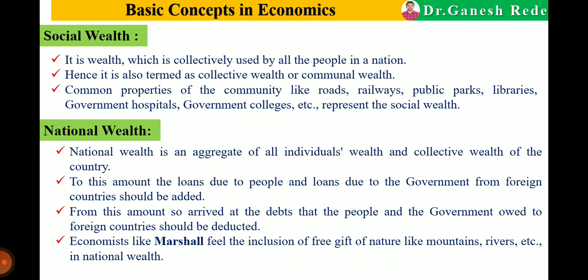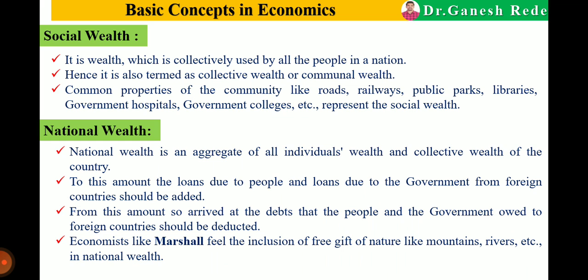Next is social wealth. It is wealth which is collectively used by all the people in the nation, or the wealth which is collectively used by the society in the nation. Hence it is also termed collective wealth or communal wealth.